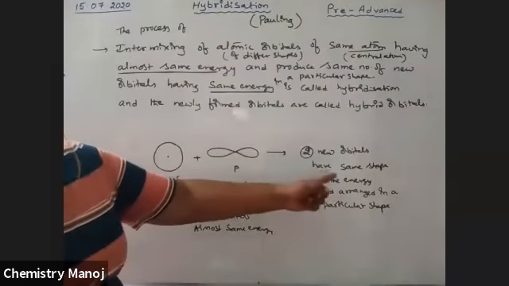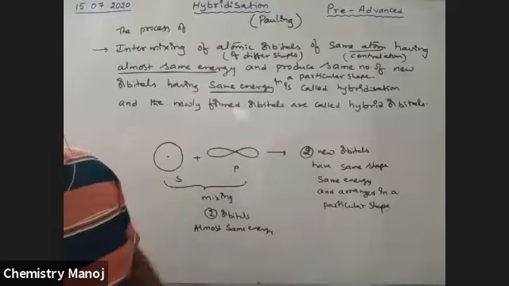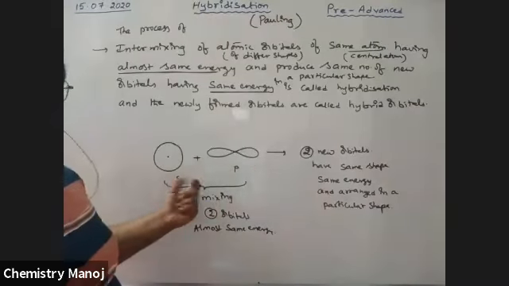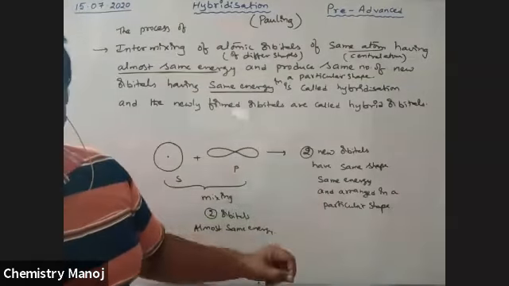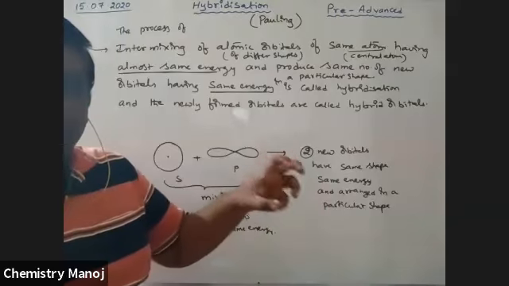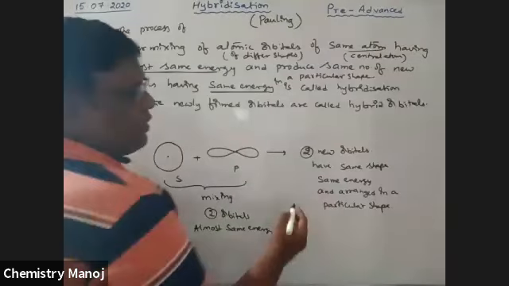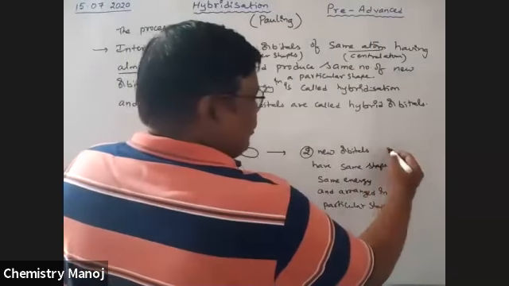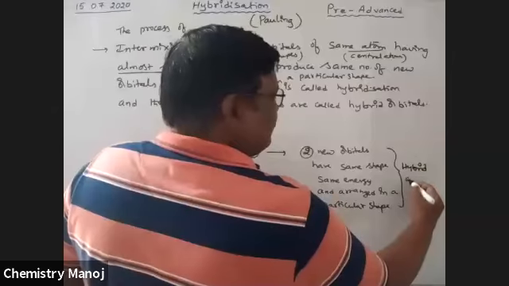The mixed orbitals have almost the same energy, but the newly formed orbitals have exactly the same energy. The original orbitals have different shapes, but the new ones have the same shape. They are not arranged individually; they are in a particular shape, which is the shape of the molecule. These newly formed orbitals are called hybrid orbitals.